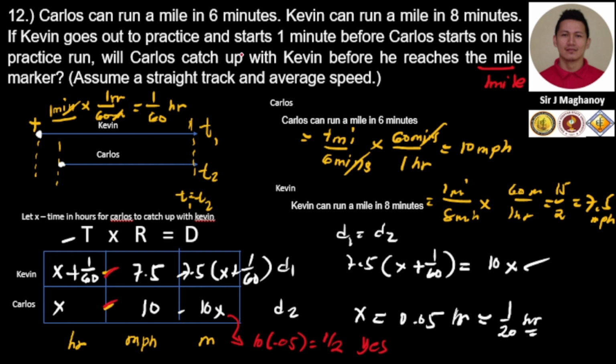But the question is, will Carlos catch up with Kevin before Kevin reaches a mile marker? So the answer is yes, because it will only take 1/2 mile for Carlos to catch up with Kevin before Kevin reaches the 1 mile marker. I hope that our explanation is clear with our solution.